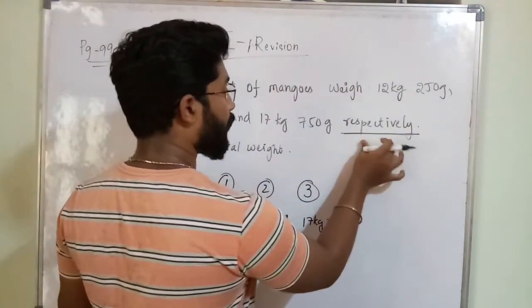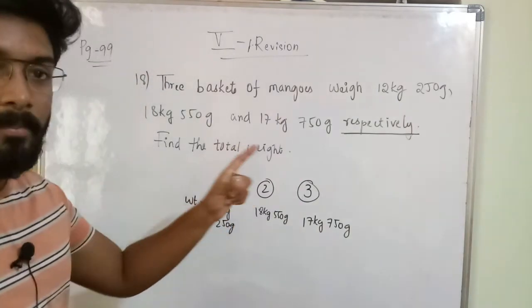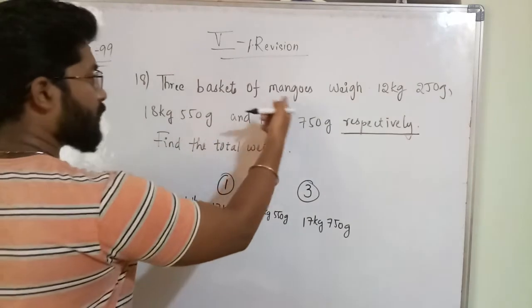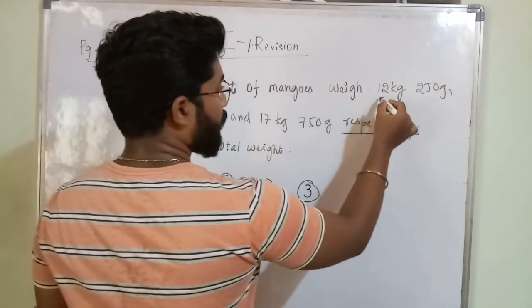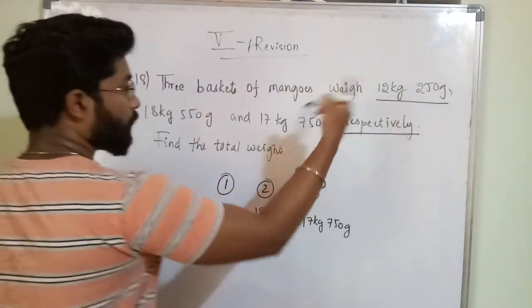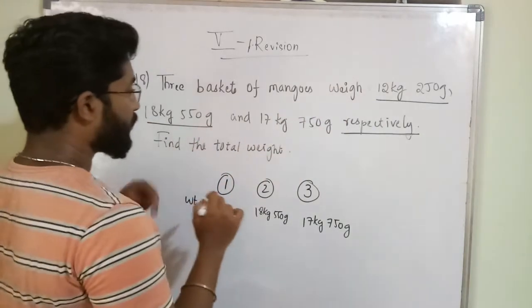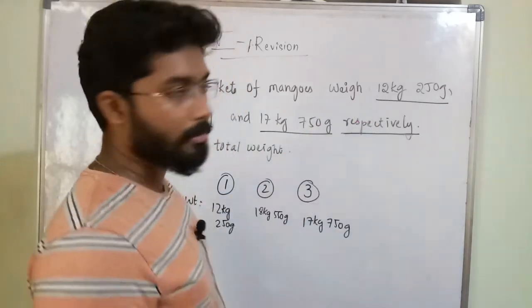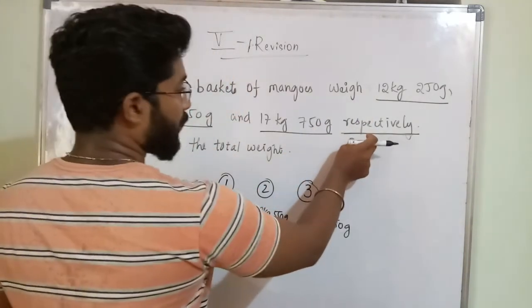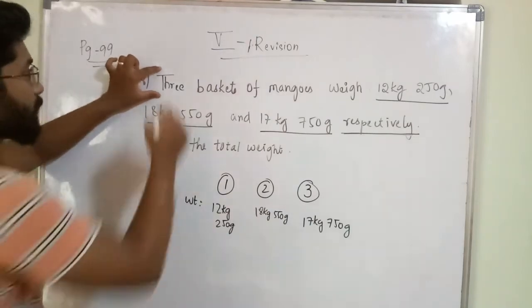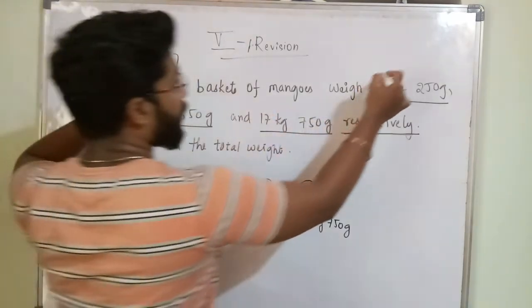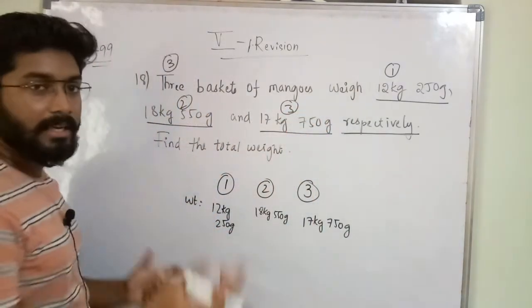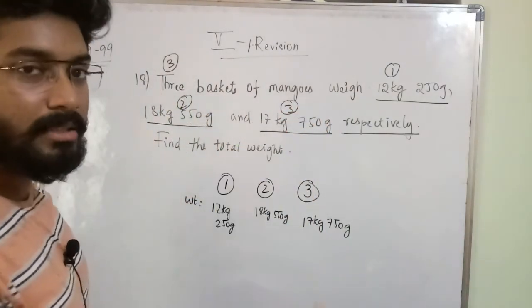This is a very important keyword. You have to remember the meaning of that. He directly gave 3 baskets of mangoes weighing 12 kgs 250 grams, 18 kgs 550 grams, 17 kgs 750 grams respectively. He gave 3 baskets and 3 weights, 1, 2, 3, but he didn't say which basket weight is how much.